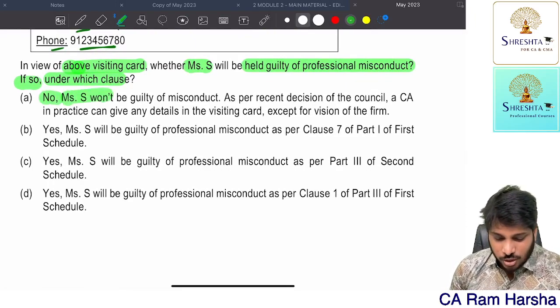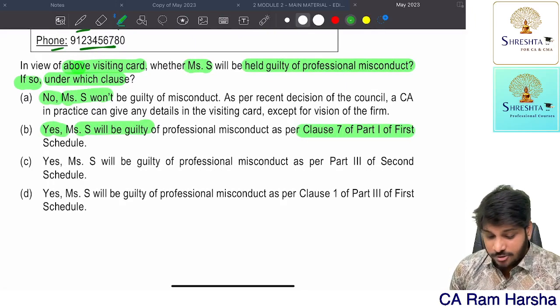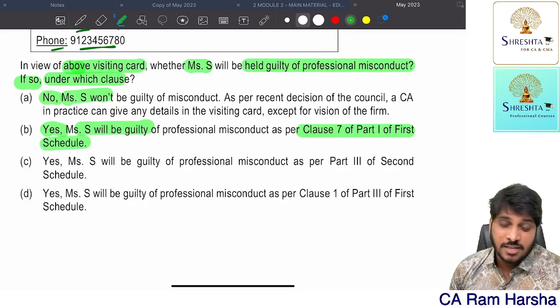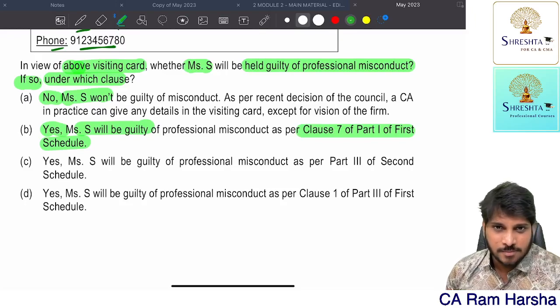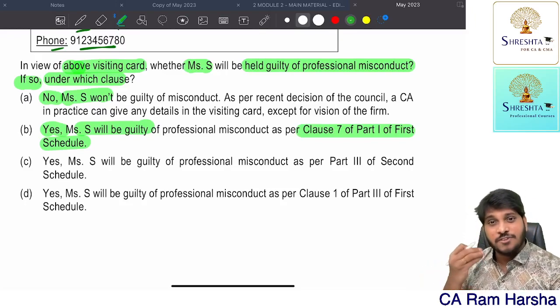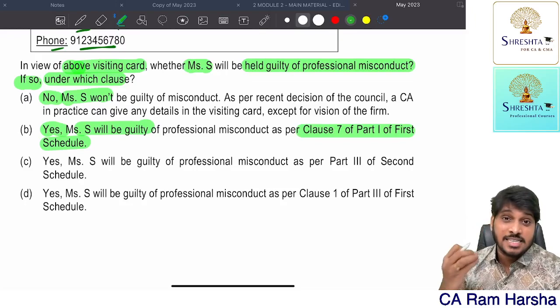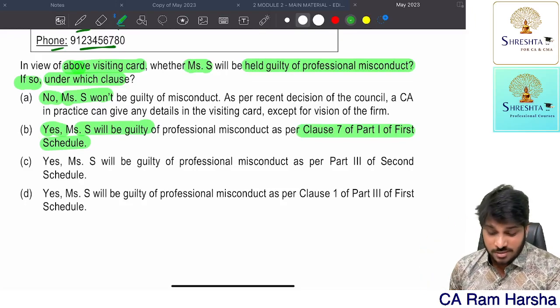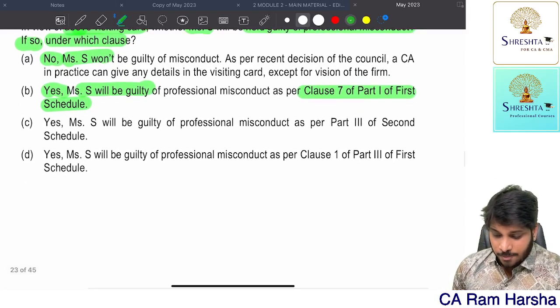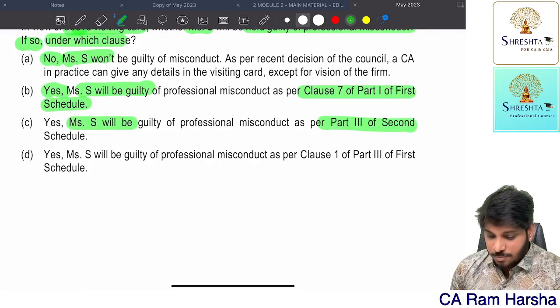No, that is wrong. Yes, you will be guilty as per clause number 7 of part number 1 of first schedule. Clause number 7 deals with showing professional achievements. If you're trying to grab a client by showing professional achievements or using some other designation other than chartered accountancy, then clause number 7 will attract. Then yes, will be guilty of professional misconduct as per part 3 of second schedule.